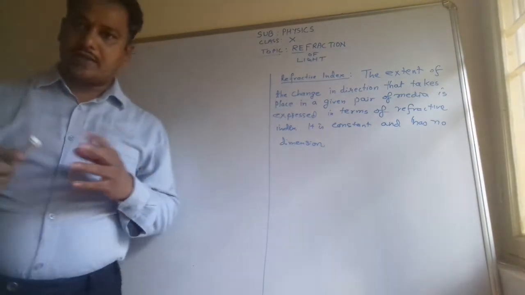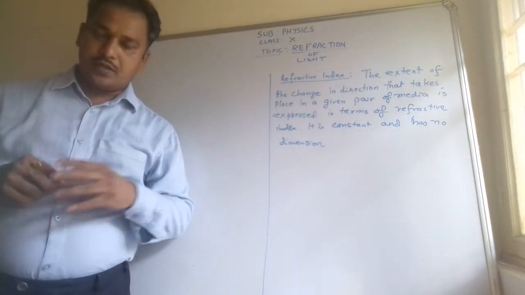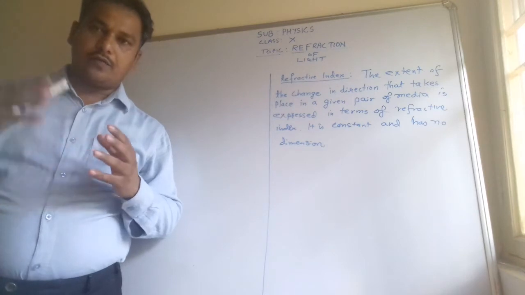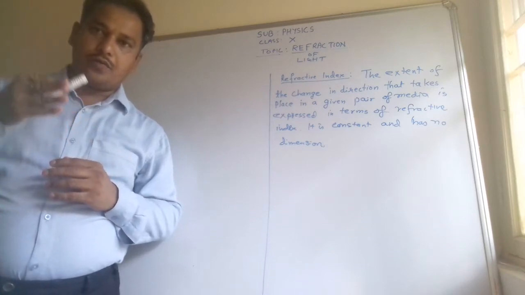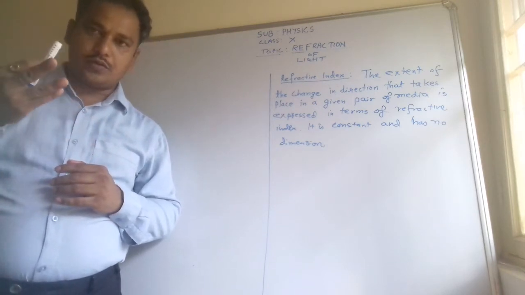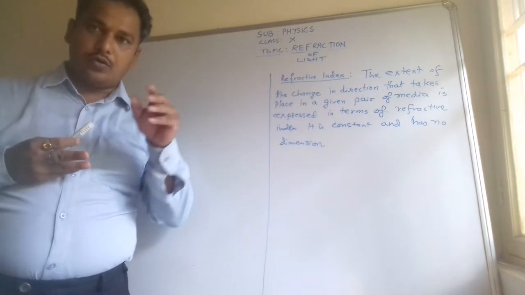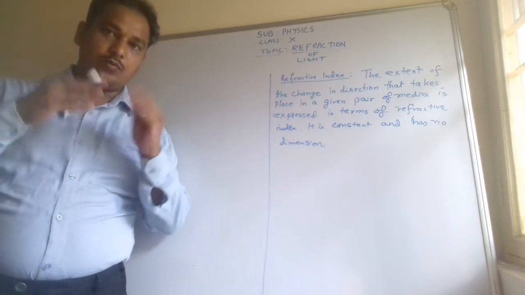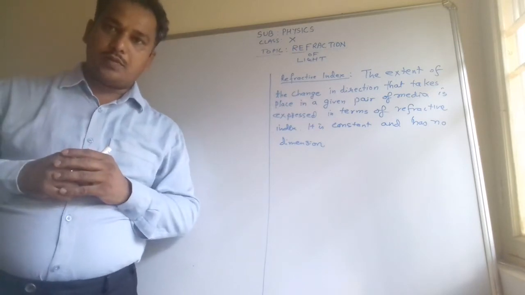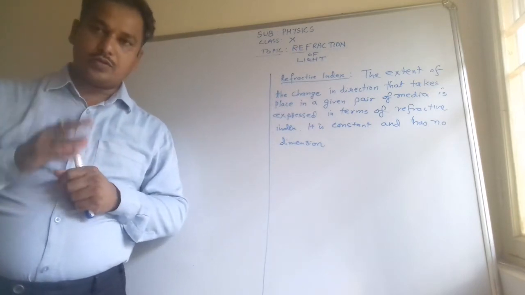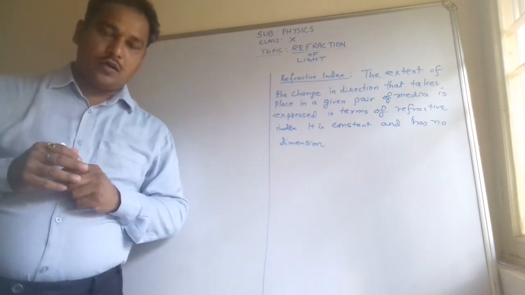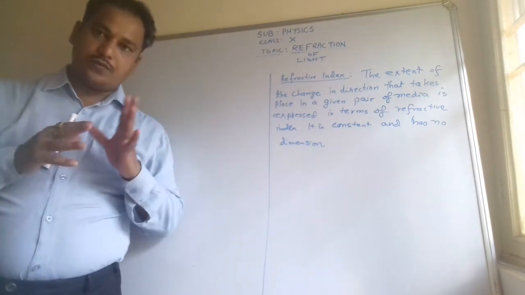So what do you mean by refraction of light? Here the light goes from one medium to another medium, like from air to water, water to glass, glass to water, oil to water, oil to glass, or any other medium. It is changing from one medium to another medium. So there are basically three mediums. All of you are aware: solid, liquid, and gas. So the light will be changing from one medium to another.